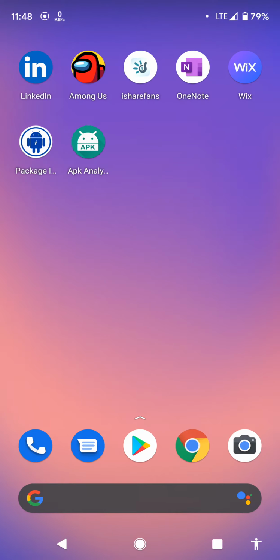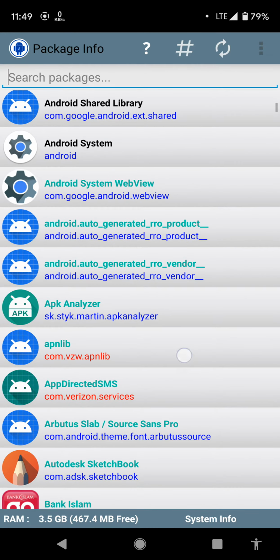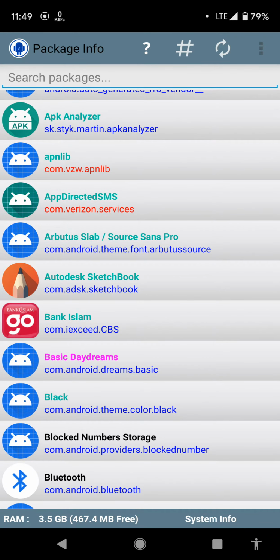Today we are going to analyze a system using the Package Info app that is available in the Play Store. I will explain. We will discuss 10 applications, which are AutoSketch, Clash of Clans, Family Mart, Lazada, Mohd, MasterCharger, PR, TikTok, Shrekit.my, and WhatsApp Business. We are going to go to the first application that we will analyze, which is Autodesk Sketchbook.